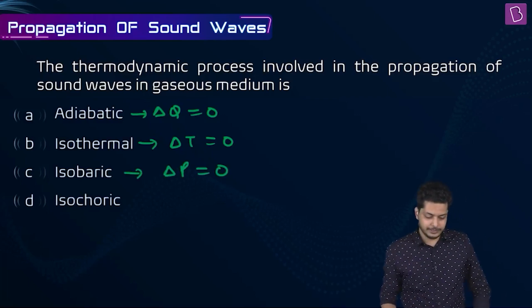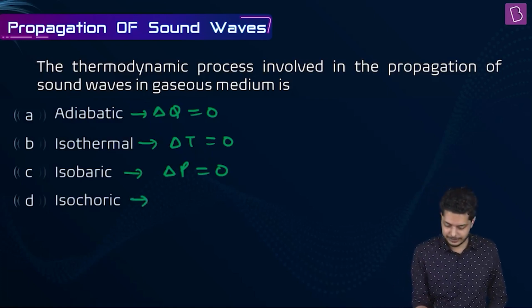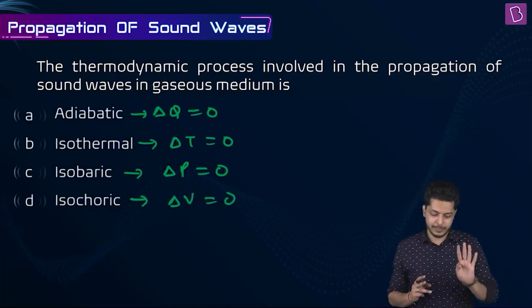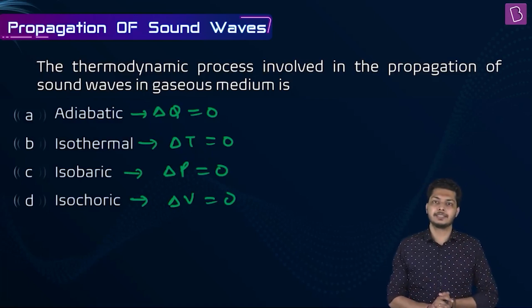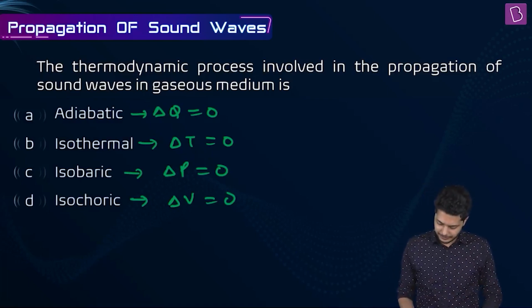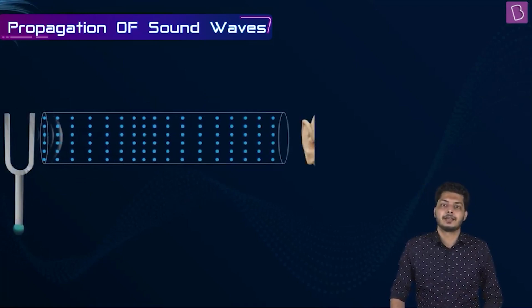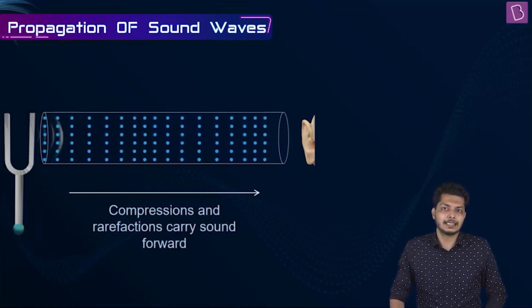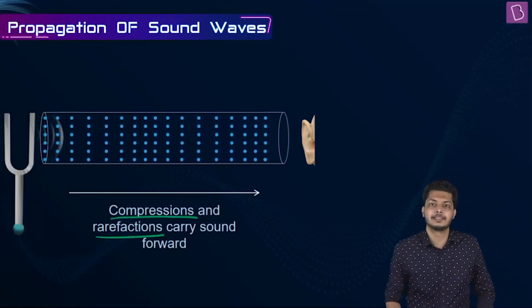What about isochoric? There is no change in volume. That is why del V equals to 0. So we have to focus on four parameters: Q, T, P and V. Alright. Now coming back to sound waves traveling in a medium. Whenever a sound wave is traveling through a medium, we know that there is a formation of compressions and rarefactions. What do you mean by that?